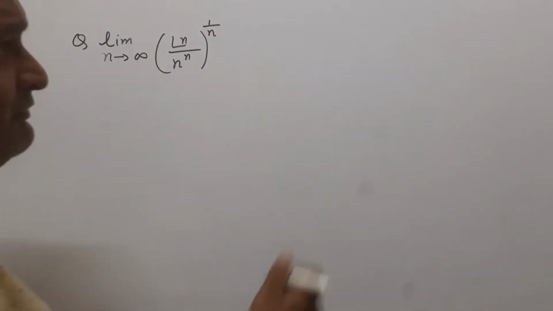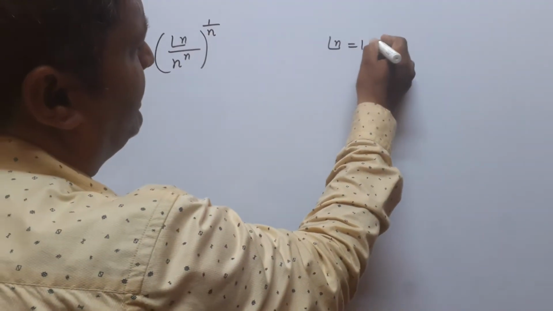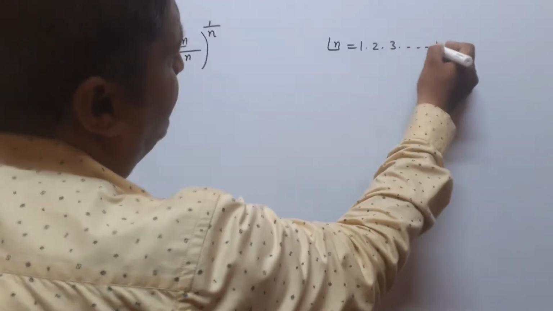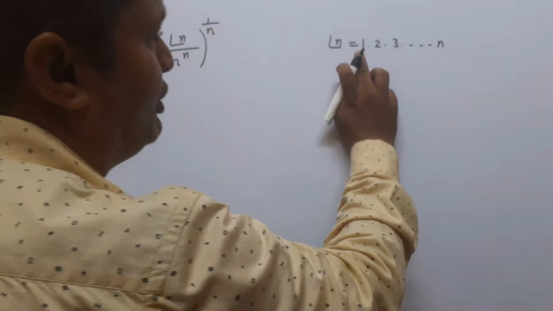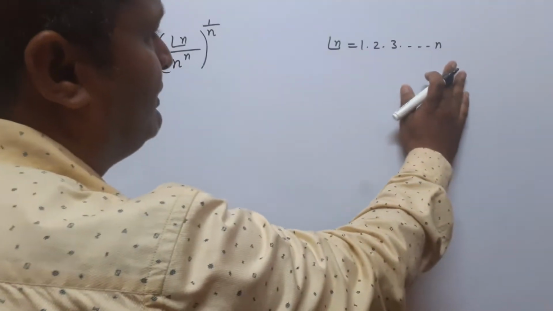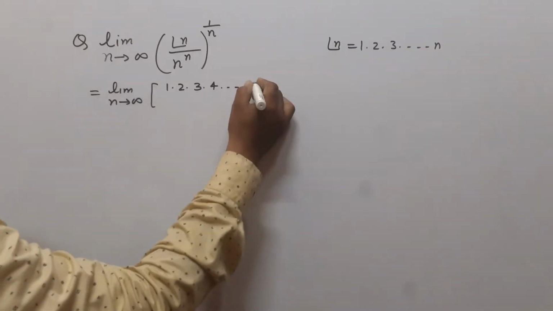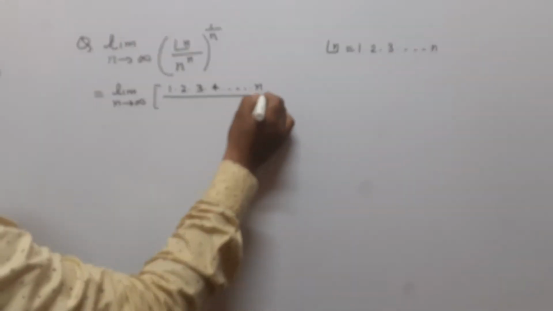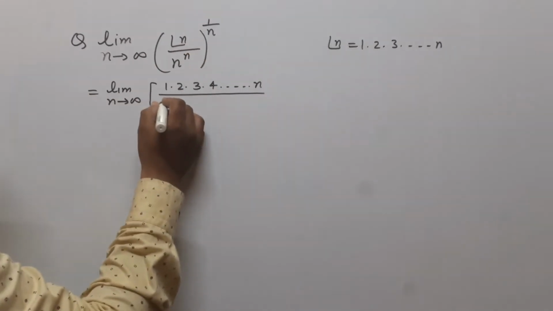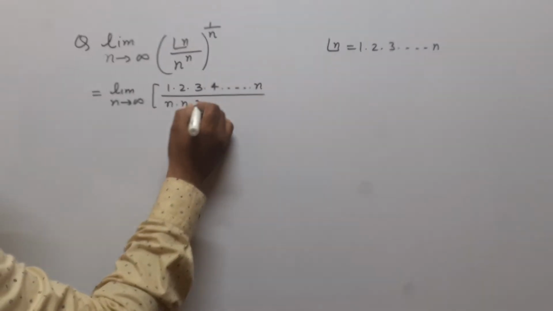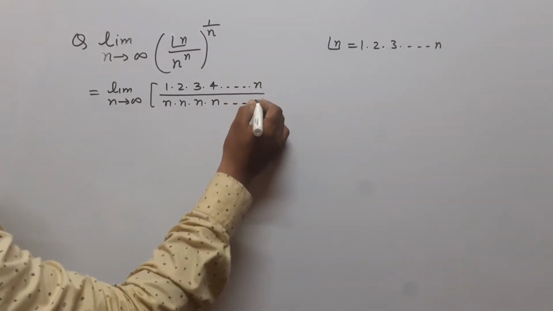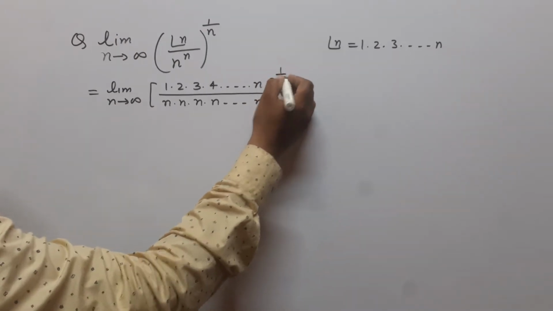Since we know that factorial n can be written as 1 multiplied by 2 multiplied by 3 and so on up to n. Factorial n is the product of n consecutive natural numbers. So in place of factorial n we can write here 1 multiplied by 2 multiplied by 3 multiplied by 4 and so on up to n. Divide by, here n की पावर n can be written as n multiplied by n multiplied by n multiplied by n up to n, whole power 1 by n.